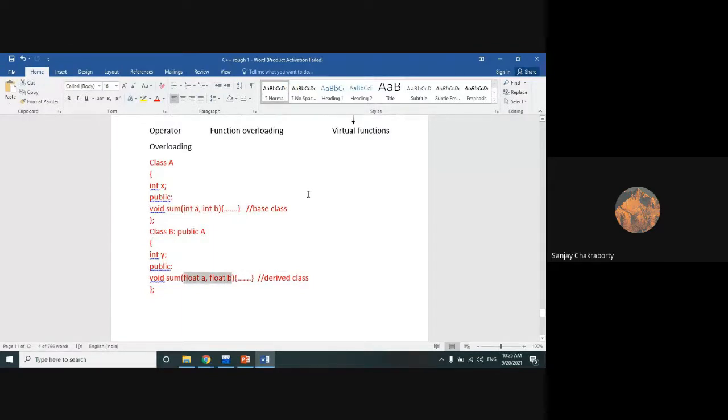Not only types, we can also apply compile time polymorphism by different numbers of parameters. Suppose here in this sum function, we are passing a single parameter of float type, and here we are passing two parameters. So you can say, sir, this time the types of the parameters are similar. Yes, the types of the parameters are very much similar in both the functions. So how can we differentiate? Based on the number of parameters. Here we are passing only one parameter, and here we are passing two parameters. In this way, we can differentiate these two void sum functions and apply the compile time polymorphism or static binding.